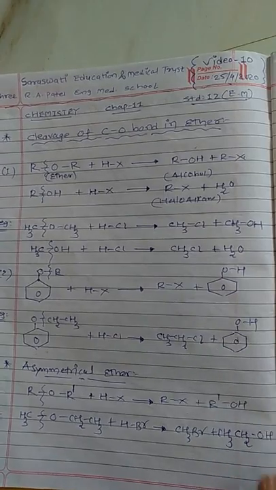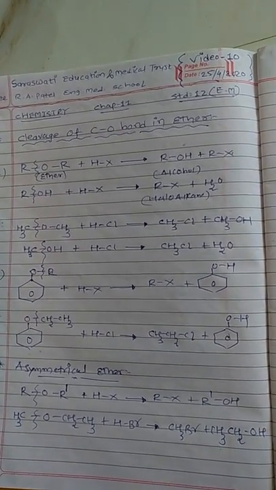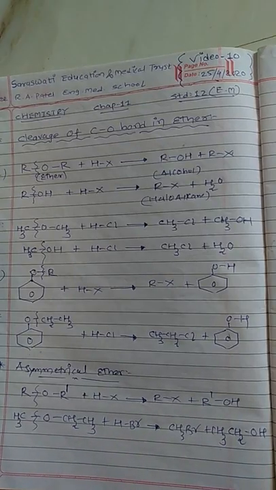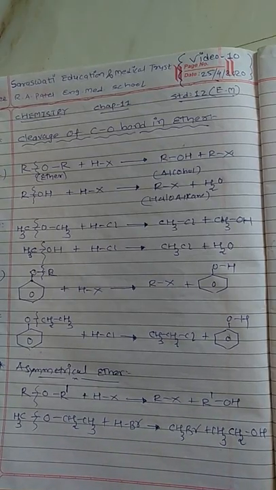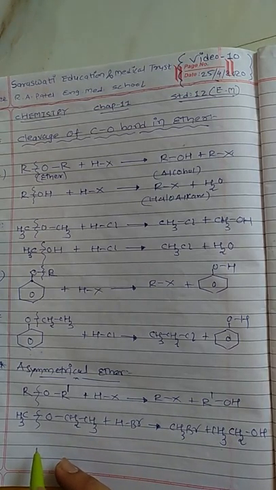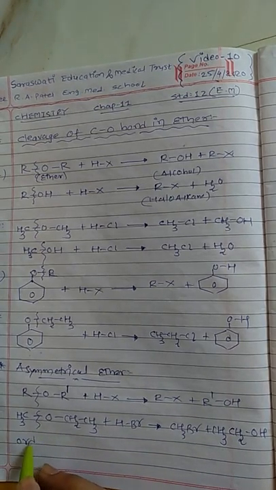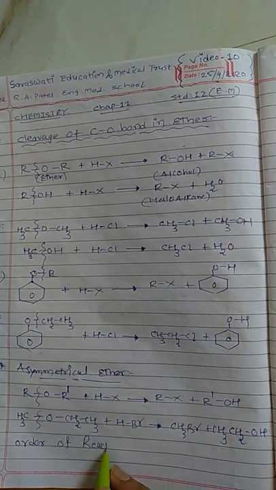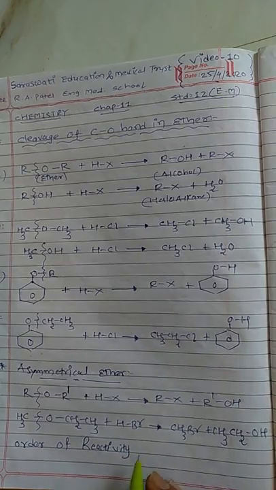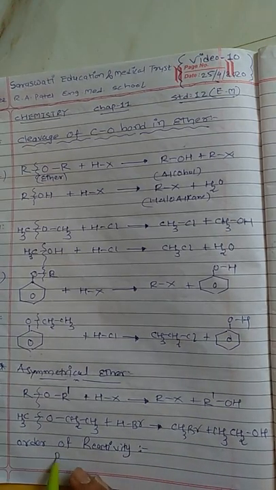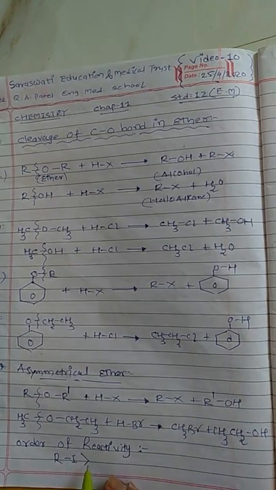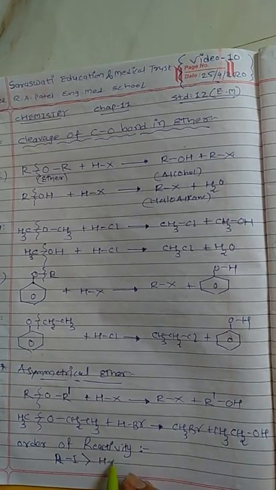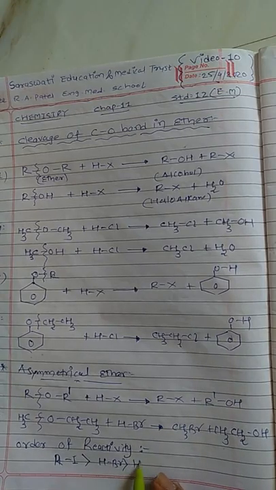So we have a question: which halogen containing compound should more easily undergo this reaction? Their order of reactivity is given as HI, then HBr, then HCl.